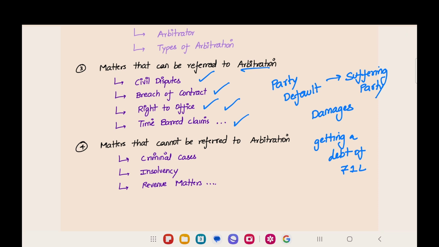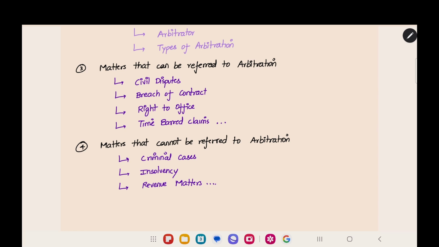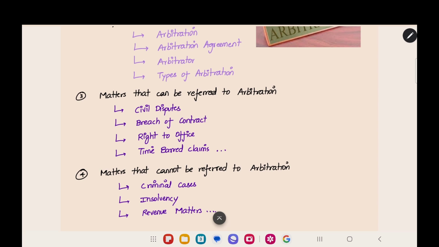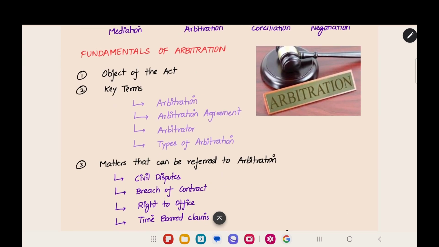These are the disputes that can be referred to arbitration. And there are certain disputes which cannot be referred to arbitration. As I said, murder, which is a criminal case; criminal cases cannot be referred to arbitration. And then insolvency. For insolvency, we have a separate code called the Insolvency and Bankruptcy Code, so you cannot refer it to arbitration. And then revenue matters, tax matters, GST which you do not pay. There is a dispute between you and your government. This is a problem which you cannot solve by using arbitration. You have to go to court compulsorily. These are the matters that cannot be referred to arbitration. This is the limitation of arbitration, but otherwise you can do arbitration for many matters.